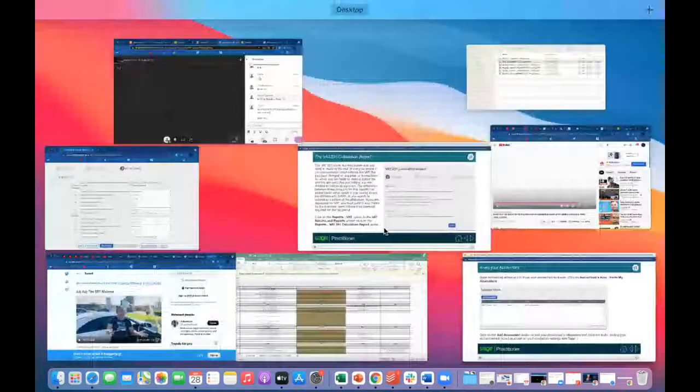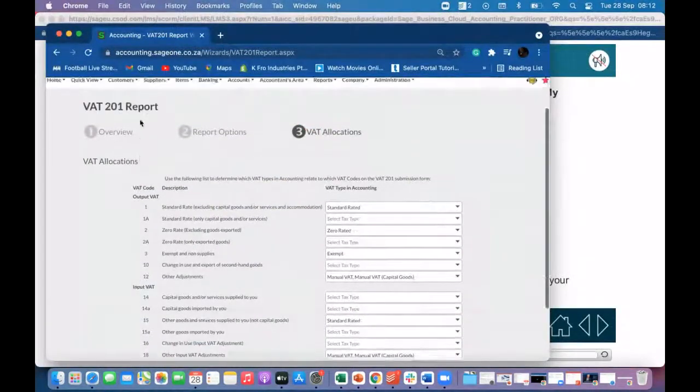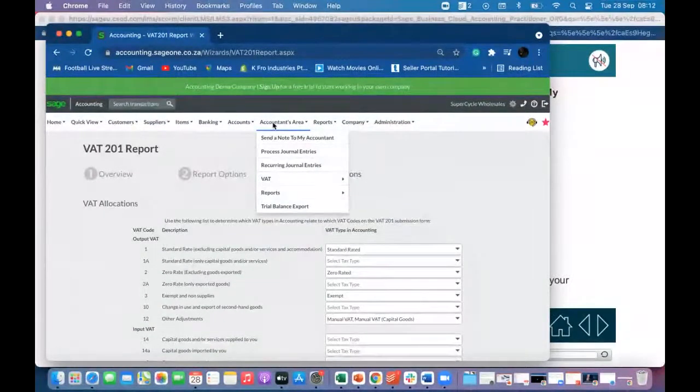So let's quickly have a view of that. Now the thing to make you aware of is that because I'm in the demo company, I've hovered over accountants area. In this drop down, there should be accountants area right at the top, above send a note to accountant.